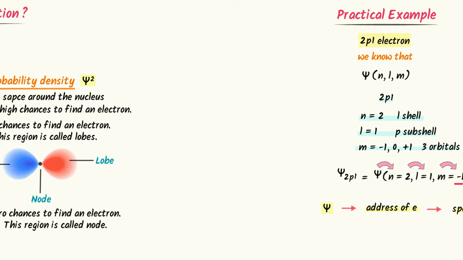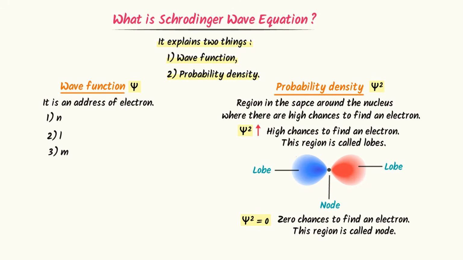To summarize this whole lecture, we learned that Schrödinger wave equation explains two things, psi and psi squared. Psi is an address of electron. This address is described by quantum numbers and eventually it will take you to one specific orbital of electron. While psi squared is a region in the space around the nucleus where chances of finding an electron is maximum. When we use both psi and psi squared, there is high probability that we will find an electron in one specific orbital. This was all about Schrödinger wave equation.